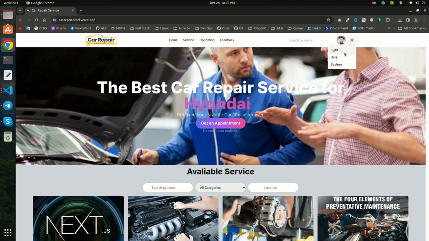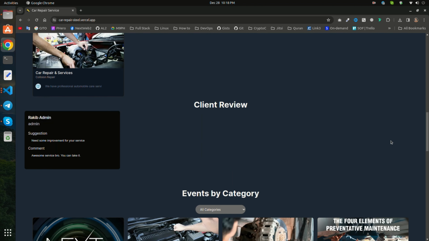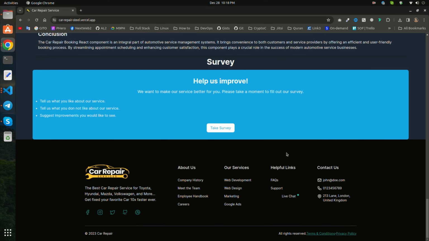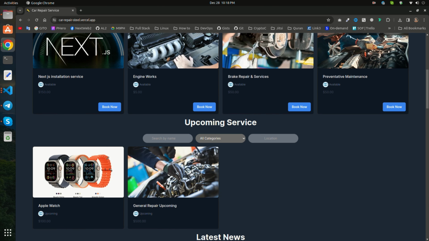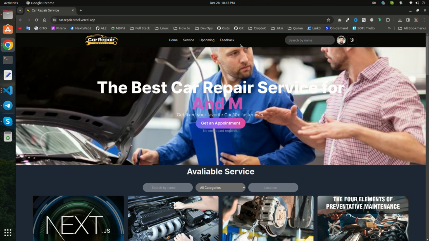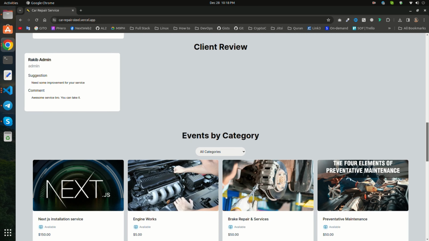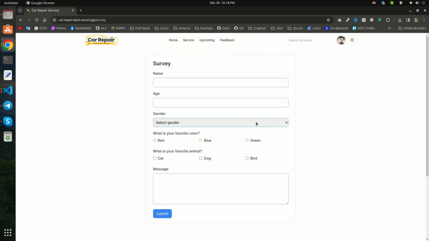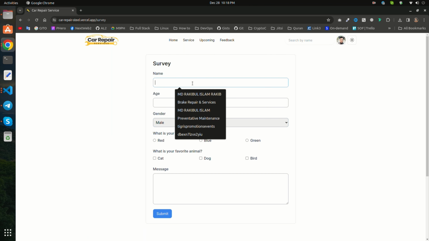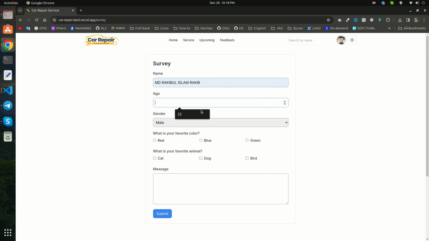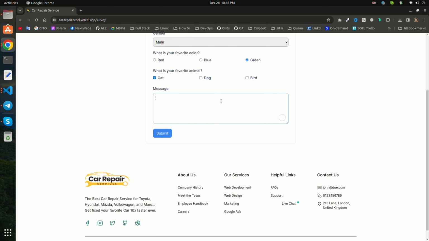Okay, you can see here is the dark and light mode option. It's pretty nice, right? Here you can see the feedback form and also the survey option. You can write your name, age, and your gender. You can select.